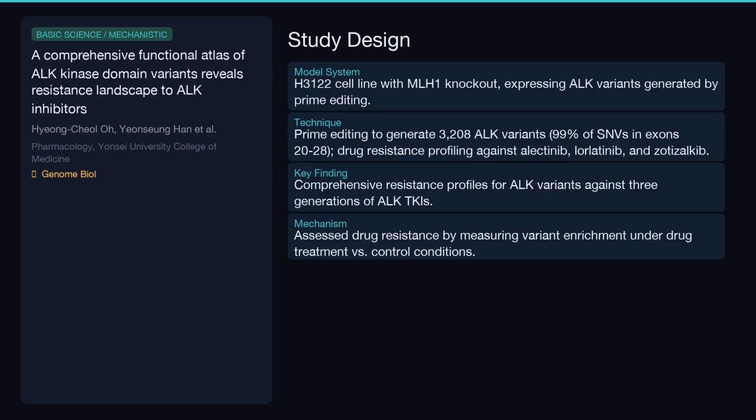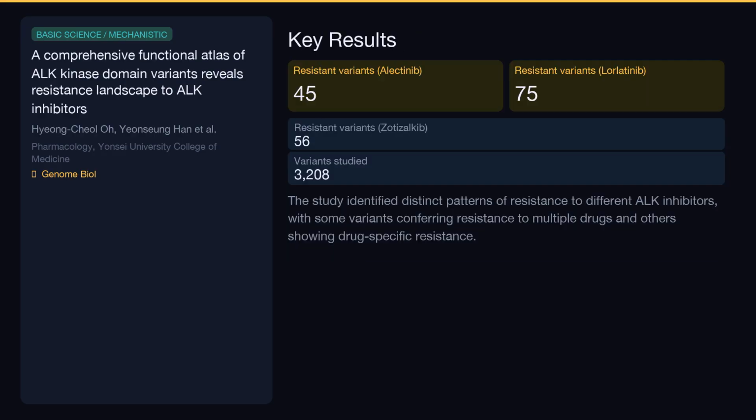These engineered cells were then exposed to 3 generations of ALK inhibitors, alectinib, lorlatinib, and zidesamtinib, to see which variants conferred resistance. The study revealed a detailed landscape of resistance. For alectinib, 45 variants were found to confer resistance, while lorlatinib showed resistance in 75 variants. Interestingly, zidesamtinib, a newer generation inhibitor, had 56 resistant variants.